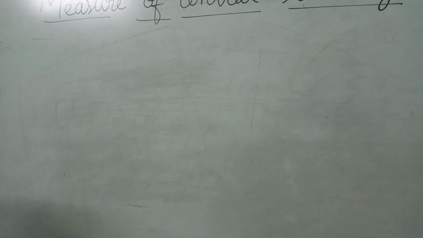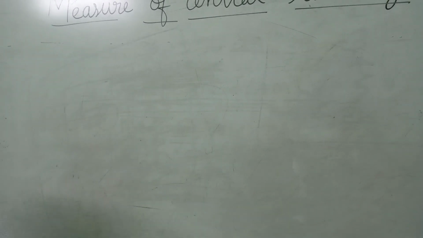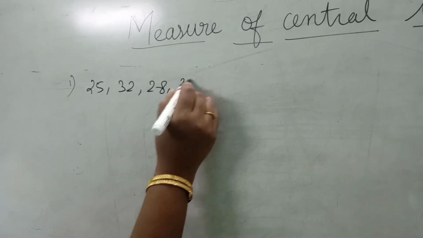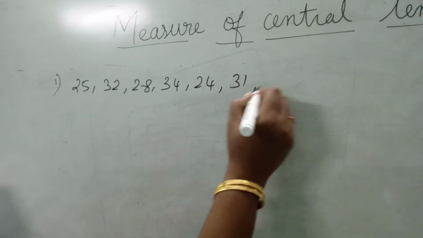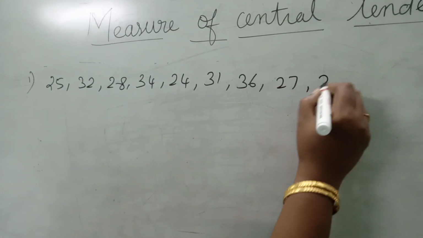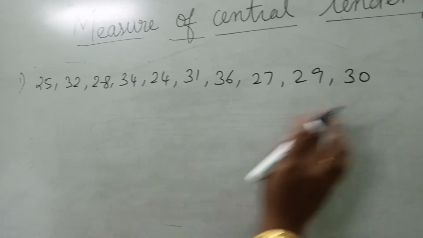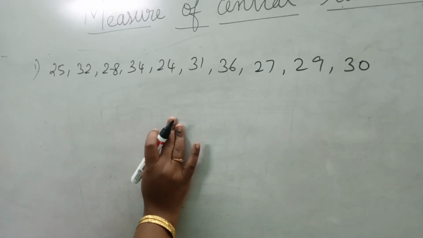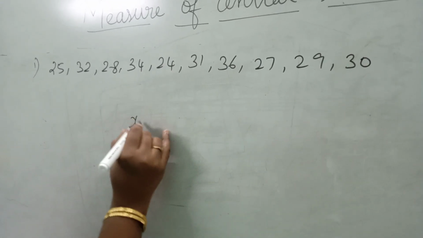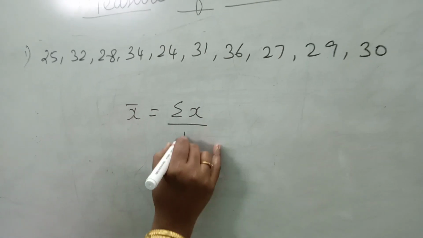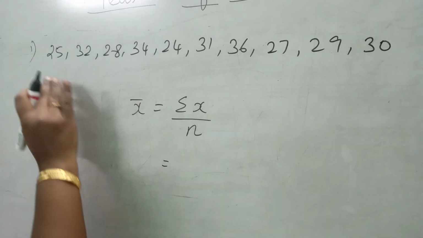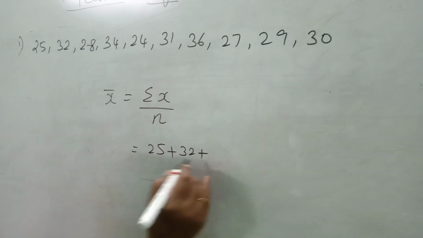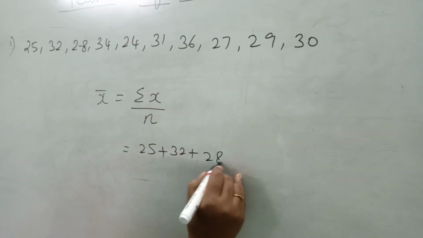Question number 1. What is the AM of 25, 32, 28, 34, 24, 31, 36, 27, 29, 30? Here the numbers are separated by comma, therefore it is called raw data or ungrouped data or individual series. Here the formula is x bar equal to sigma x by n. Sigma x is nothing but sum of all the numbers. I am going to add all the numbers. Just replace comma by plus symbol.